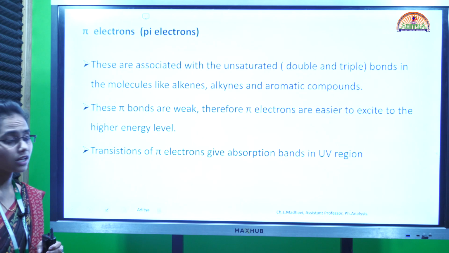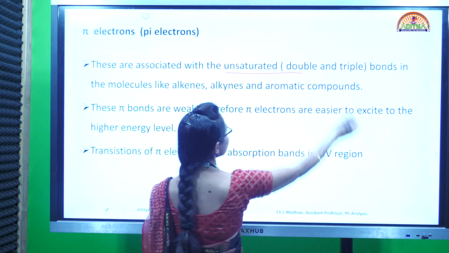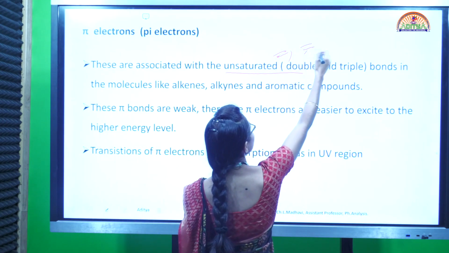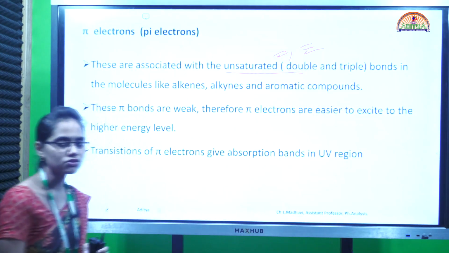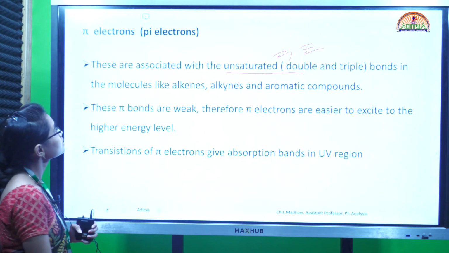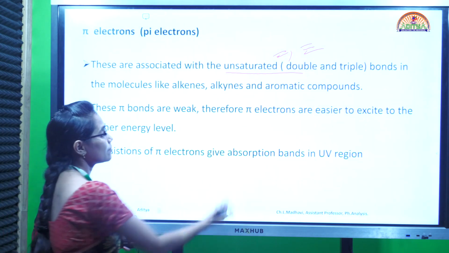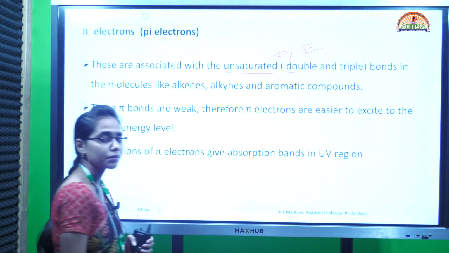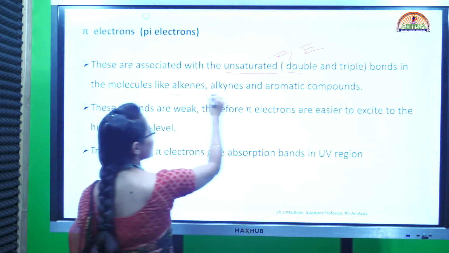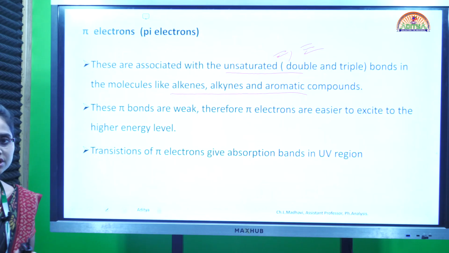Next coming to the pi electrons. These pi electrons are associated with the unsaturated bonds, like double bonds and triple bonds. Saturated means single bonds, which are associated with the sigma electrons. Pi electrons are associated with the unsaturated compounds, which have double bonds or triple bonds. Mostly alkenes, alkynes and aromatic compounds have these unsaturated bonds.